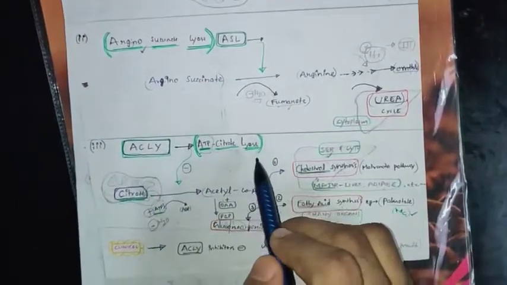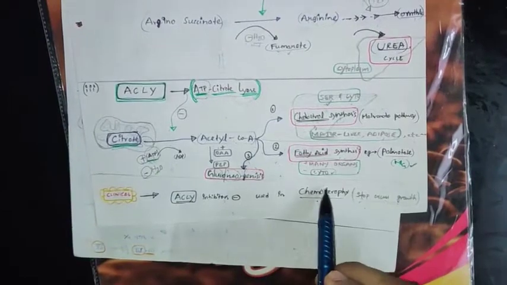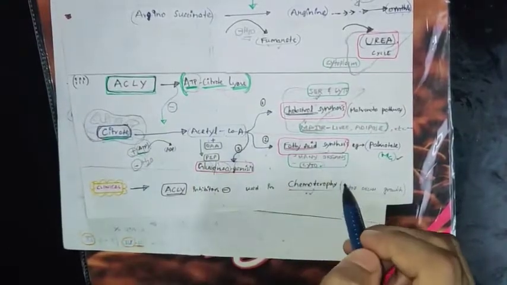Then coming to here, you should remember this, very important. Chemotherapy: I told you, an anti-cancer drug used as ACLY inhibitors. I told the whole mechanism very nicely. Stop excess growth: chemotherapy. Remember that.